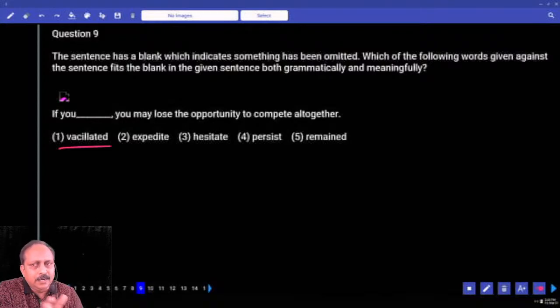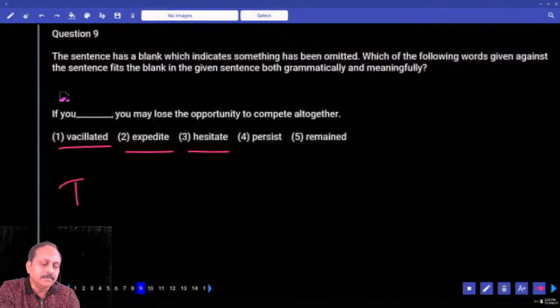This side or this side, this side or this side. You can't decide. Vacillation. Expedite we have already got. The other day, process. Remember I gave speed up, accelerate. And hesitate. What is the meaning of hesitate? Take time to do something. Please write the meaning.